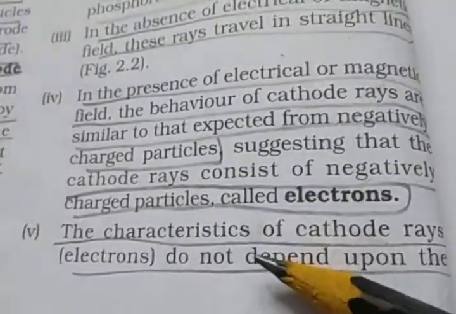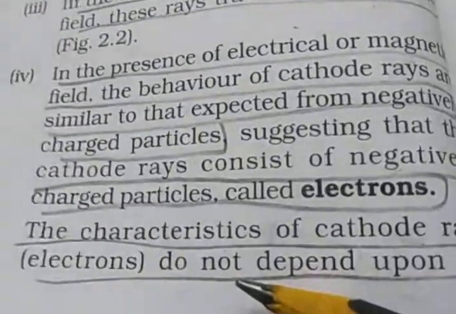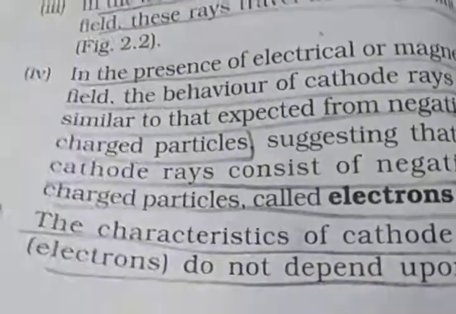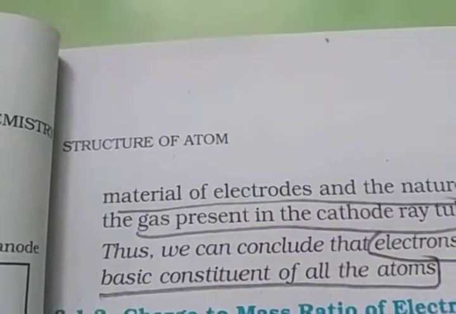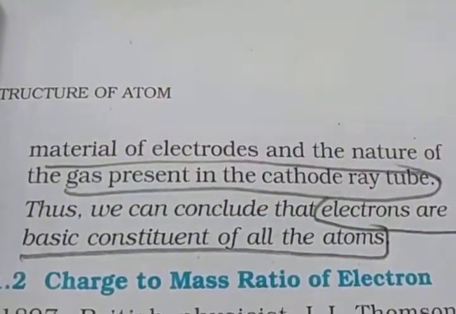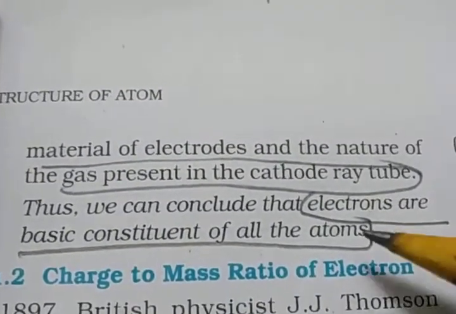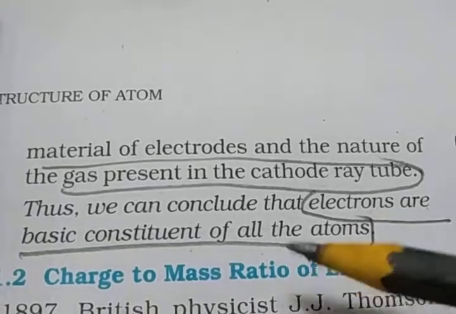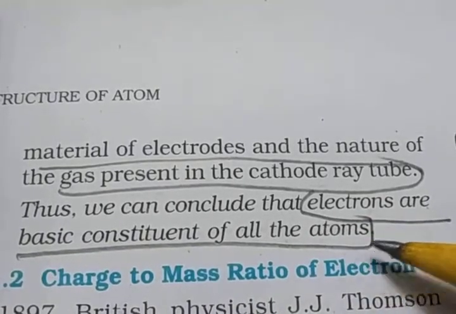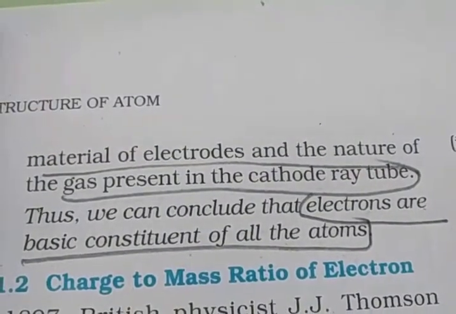Fifth, the characteristics of cathode rays, that is electrons, do not depend upon the material of the electrodes or the nature of the gas present in the cathode ray tube. So we can conclude that electrons are the basic constituents of all atoms.